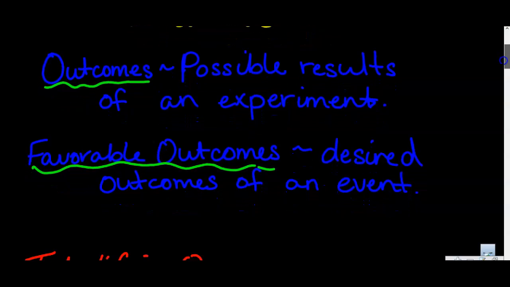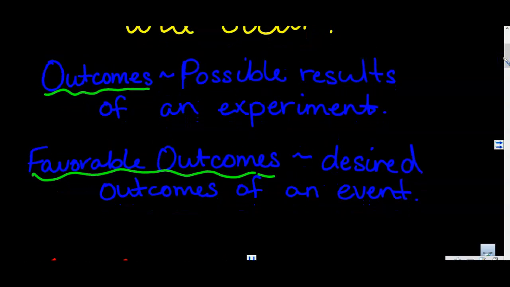First, we need to speak about a couple of terminology words. When we are dealing with experiments or investigations of what could happen, we are also dealing with all the possible results of that experiment. These are called outcomes. A favorable outcome then is when I have this experiment and I notice that there's something that can happen and I want that to happen. So it's what we call a desired outcome.